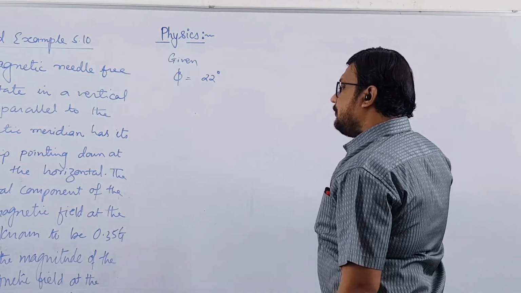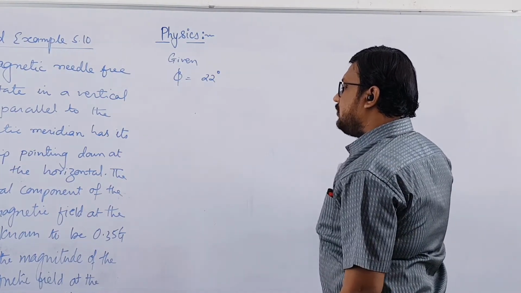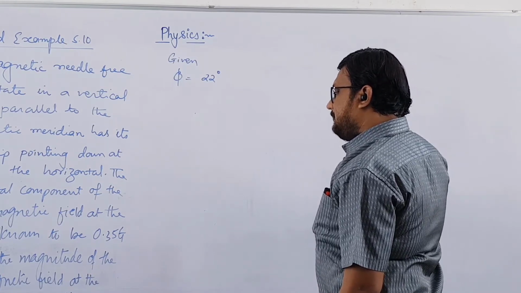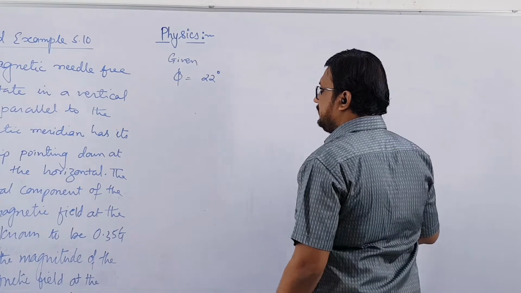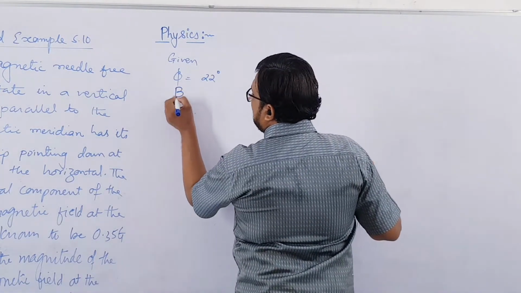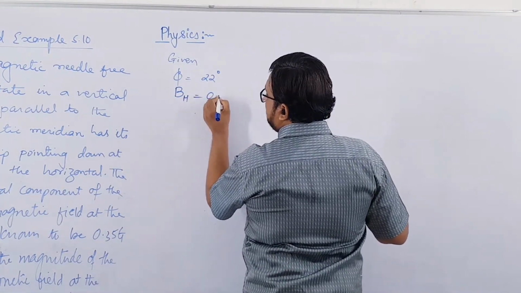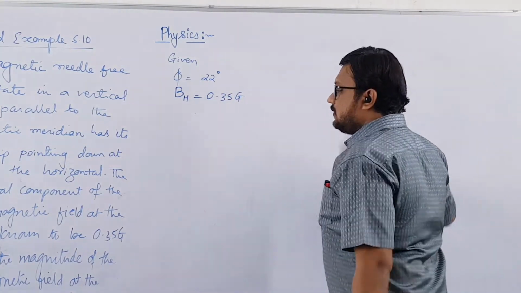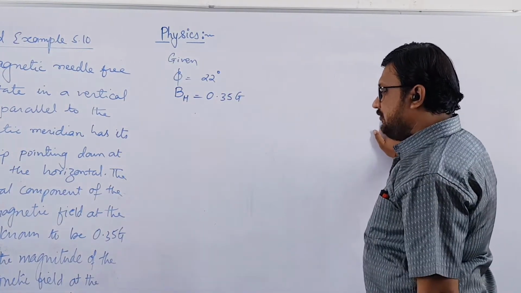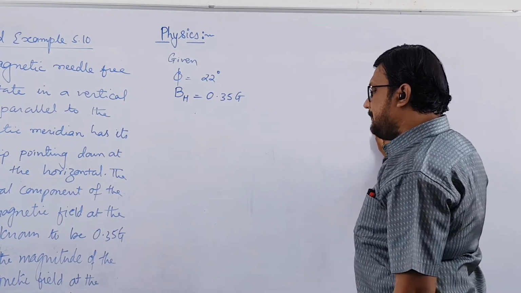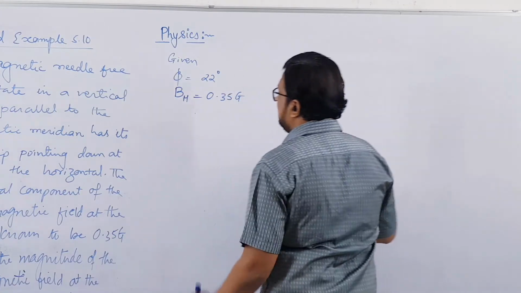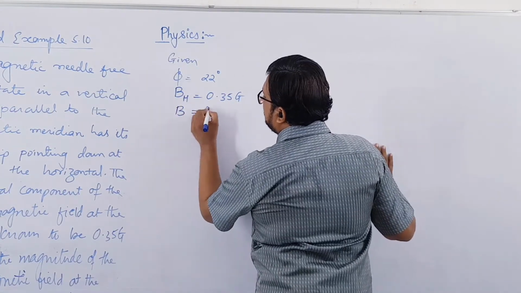The horizontal component of Earth's magnetic field at the place is known to be 0.35 Gauss. So BH, the horizontal component, is given as 0.35 Gauss. Determine the magnitude of Earth's magnetic field at the place. You have to find the value of Earth's magnetic field at that place. That is, you have to find B.